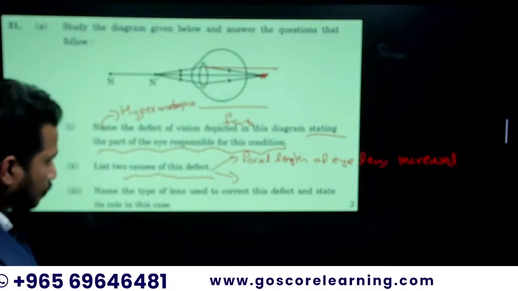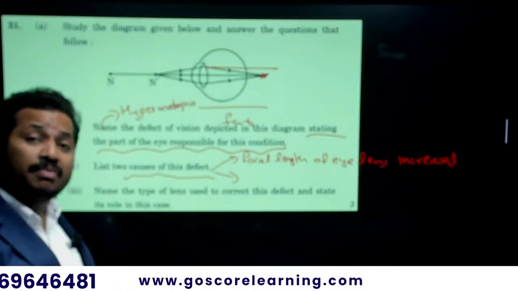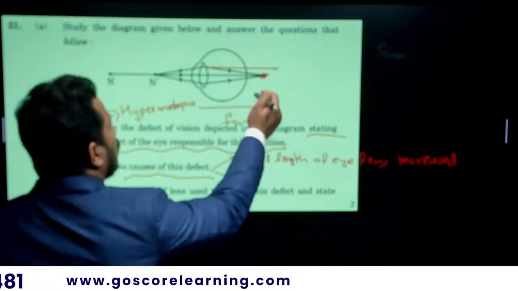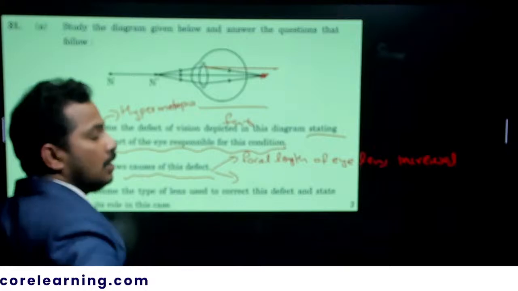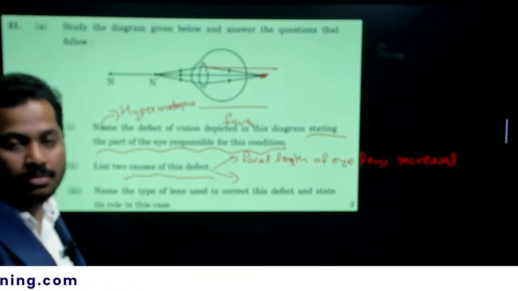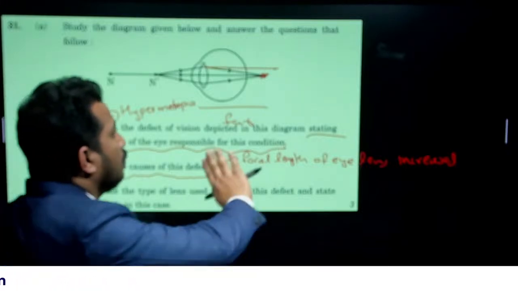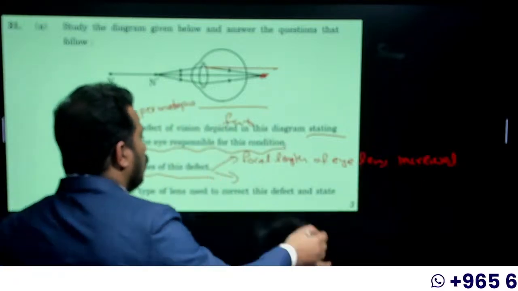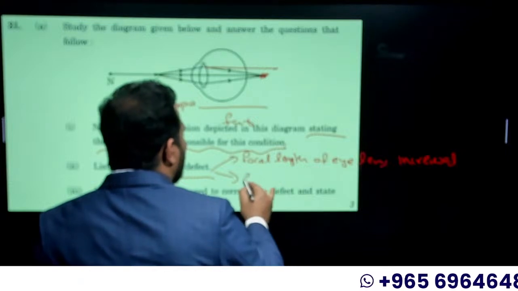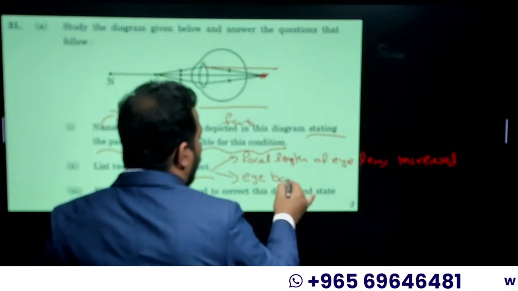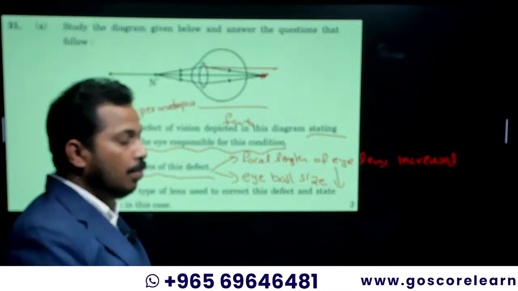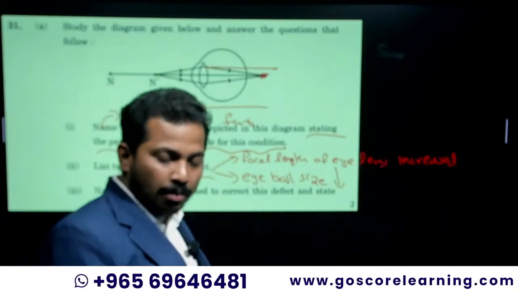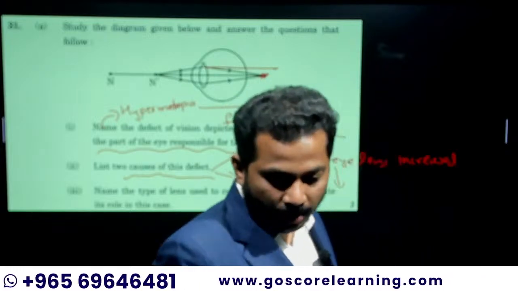Okay, now another reason. What about the size of the eyeball? If the eyeball has a larger size, it can accommodate the image formed on the retina itself. As it is reduced, it is forming beyond the retina, behind the retina. So eyeball size reduced. Very easy, very easy.